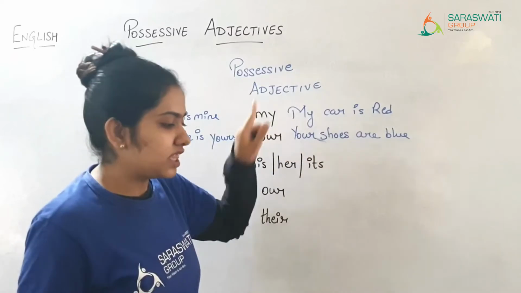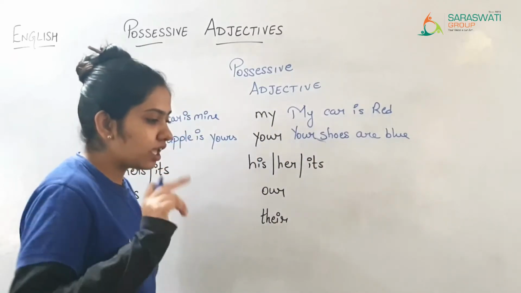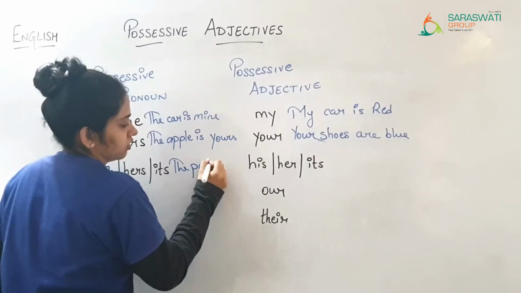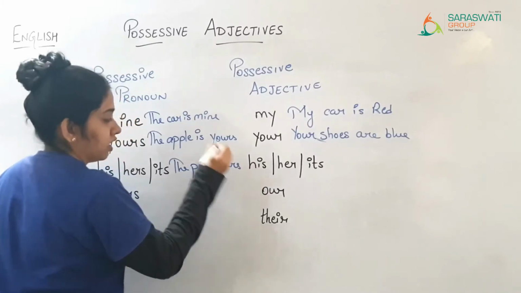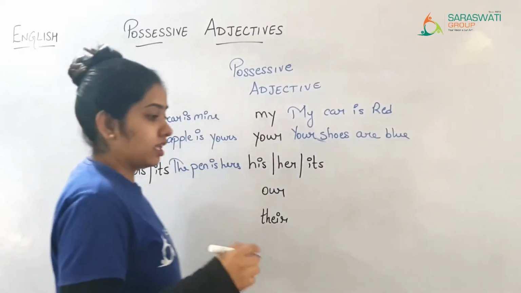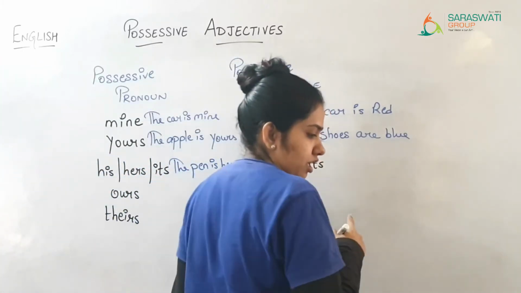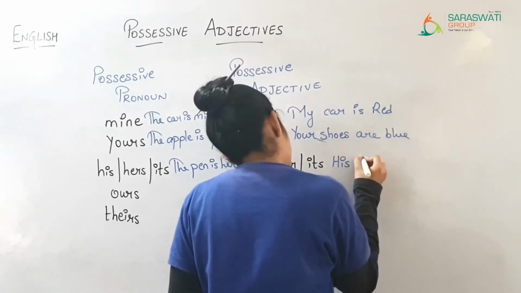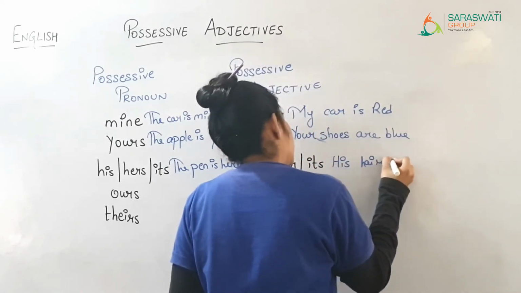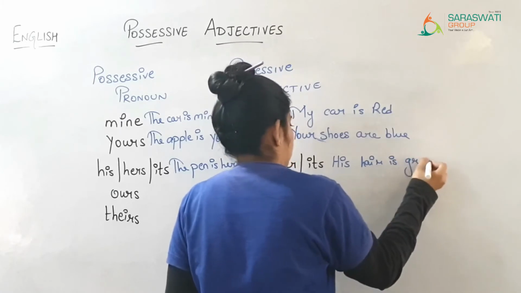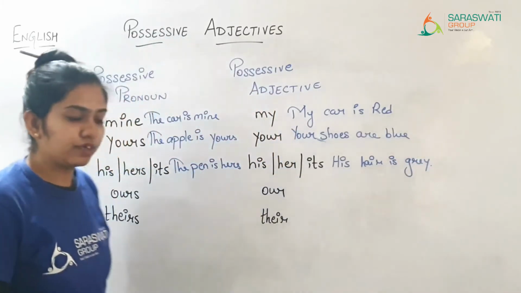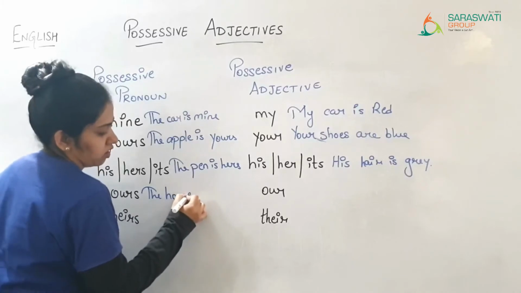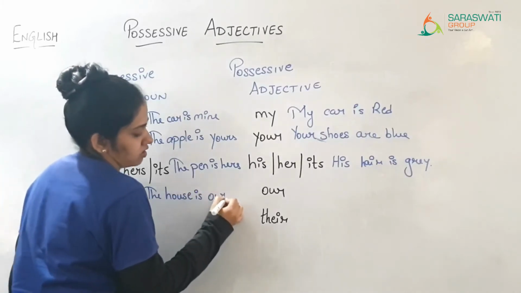Then afterwards, the pen is hers. Now, his hair is grey. His hair is grey. The house is ours.